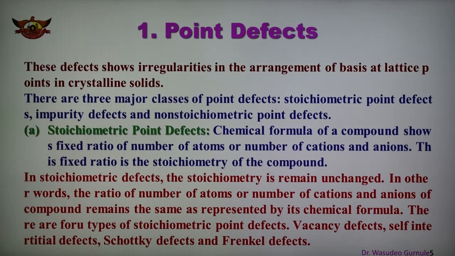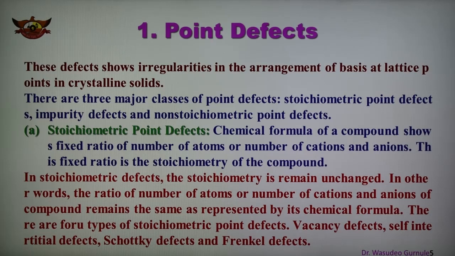So the arrangement is there, but there is an introduction or presence of foreign atoms, and so point defects are created. We can say that the atomic defects caused by missing or misplaced ions are the point defects.